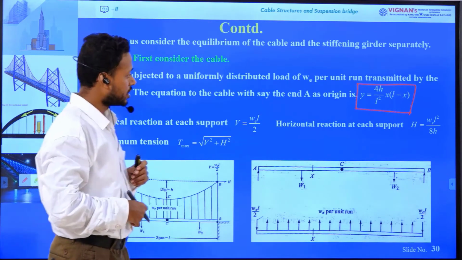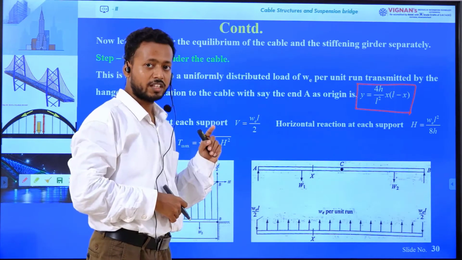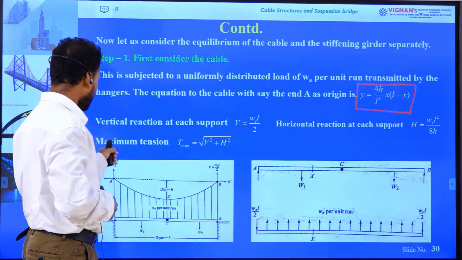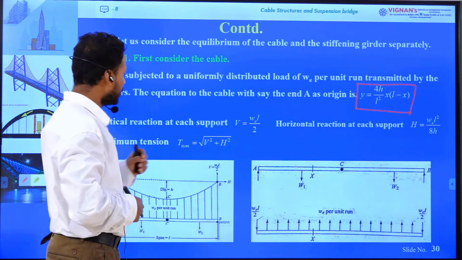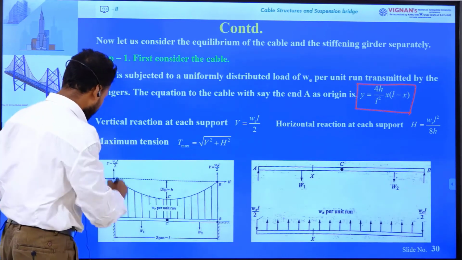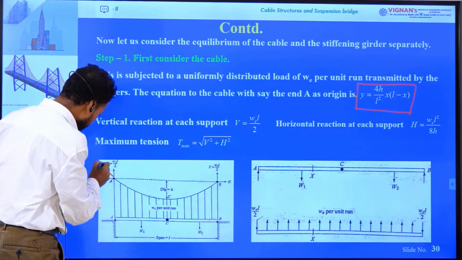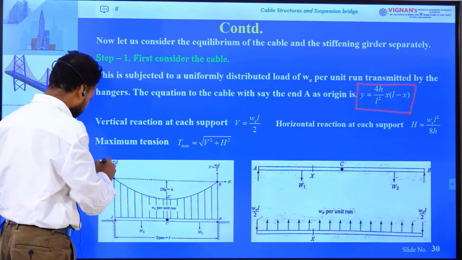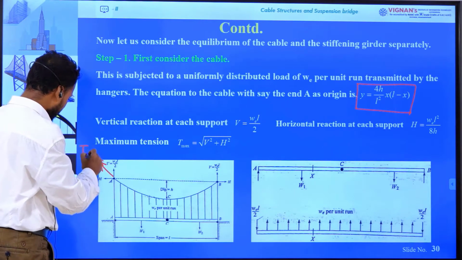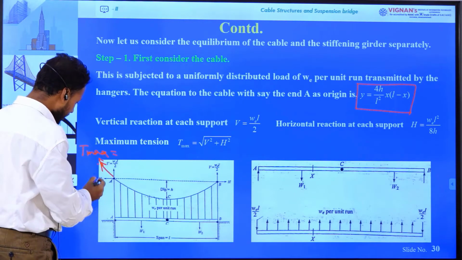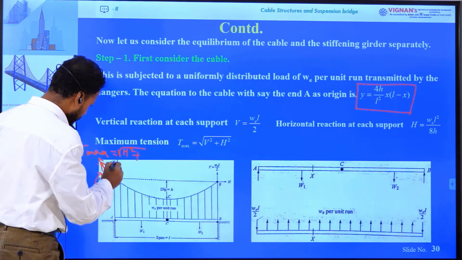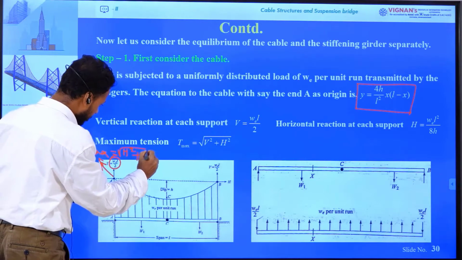Now what will be the horizontal reaction? H equals WL square by 8h, which we determined in the earlier lecture. Now what will be the maximum tension? Tmax equals under root V square plus H square. How does it come? It is the resultant force at either support A or support B. So Tmax equals under root of H square plus V square.